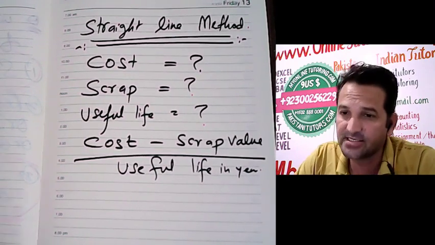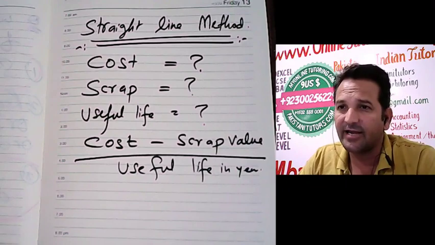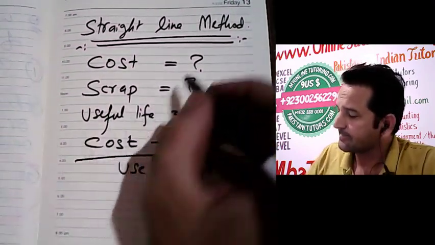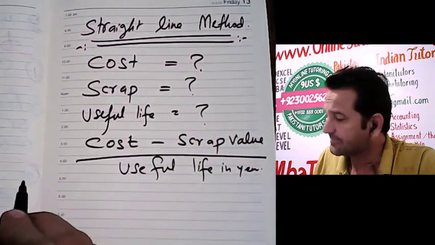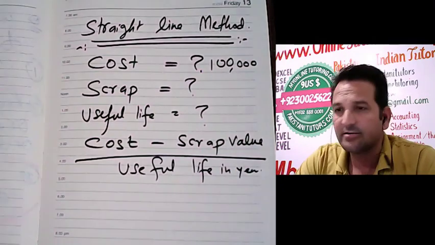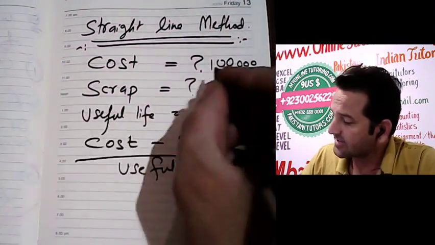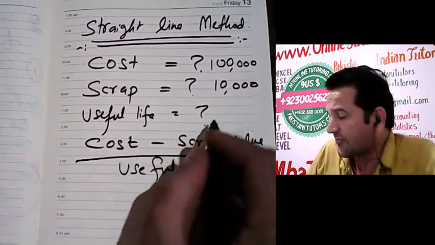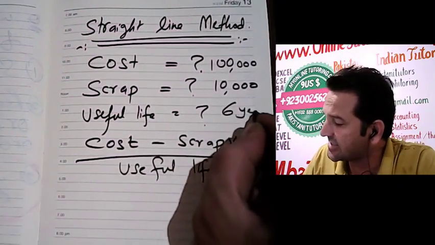Okay, so this is the straight line method. For example, we are talking about a car in which we have a cost of $100,000. The scrap value is 10,000. The useful life we are taking as 6 years.